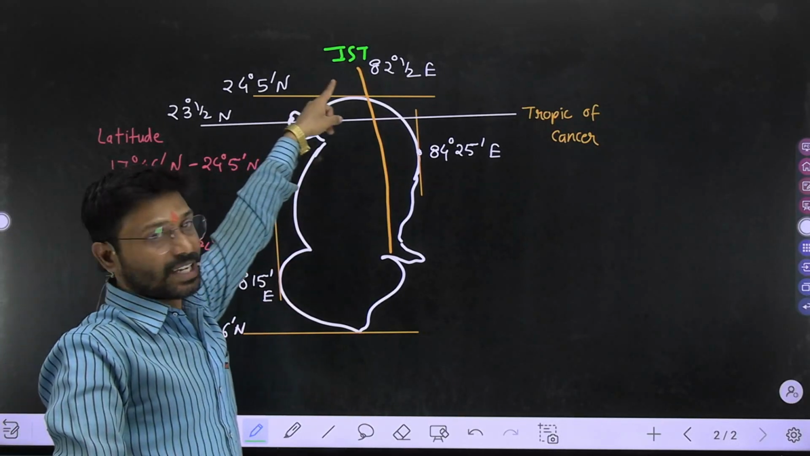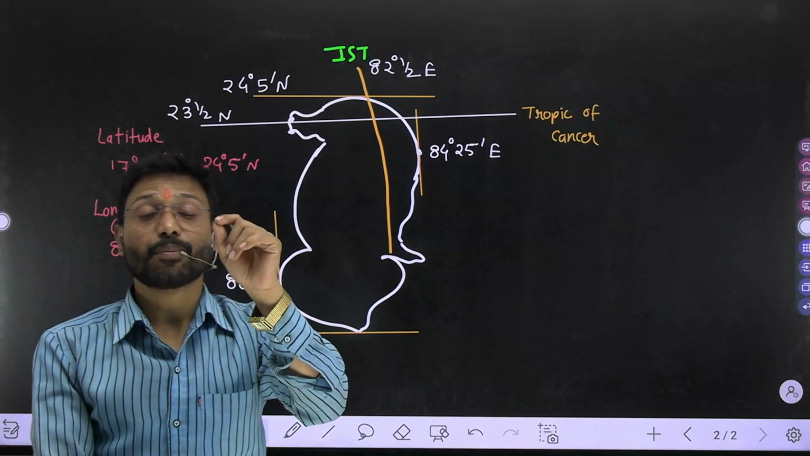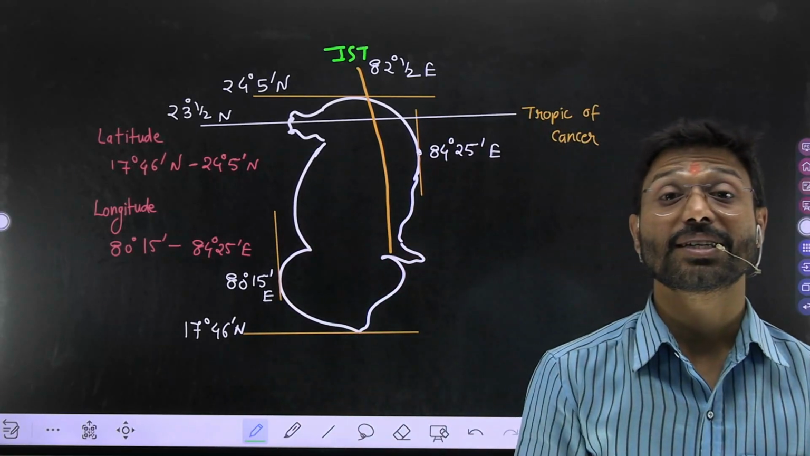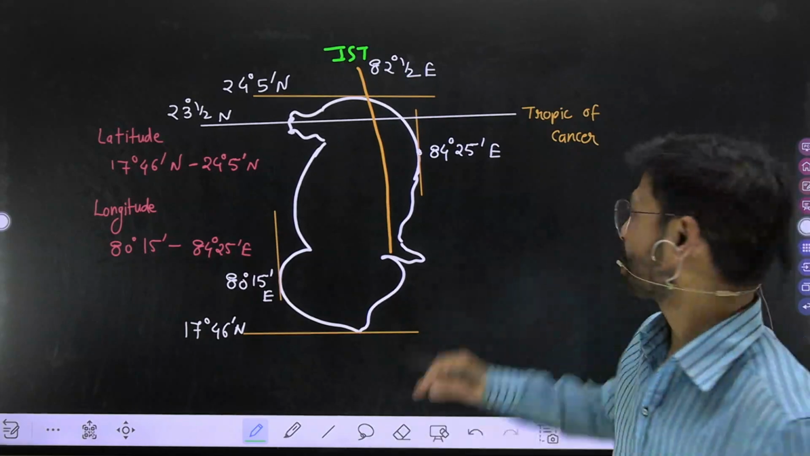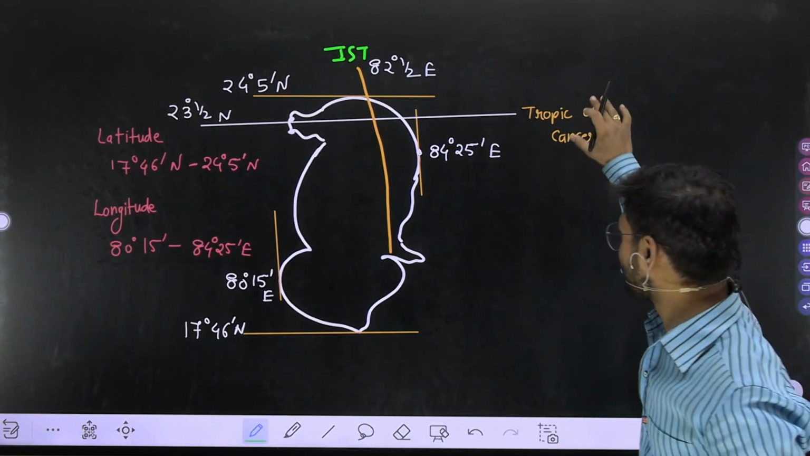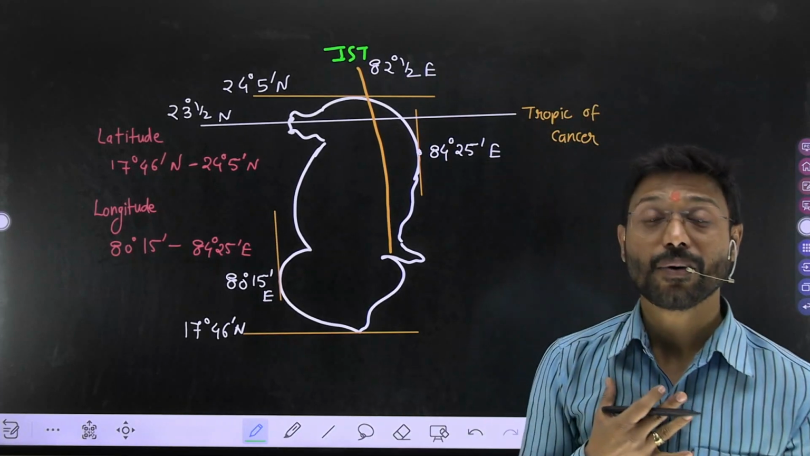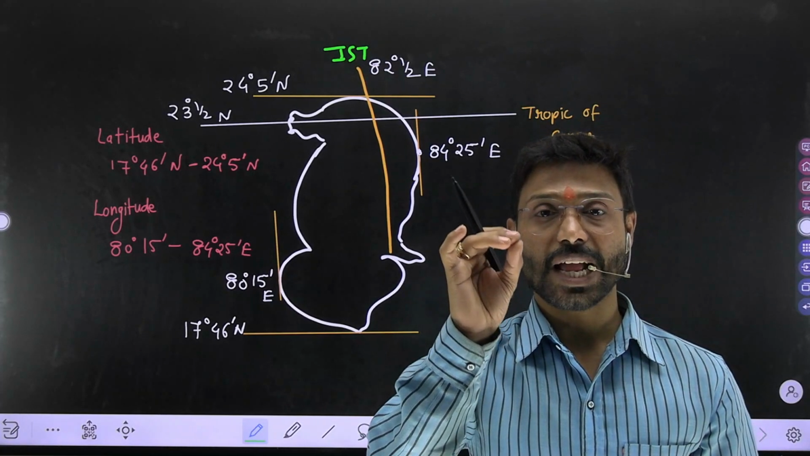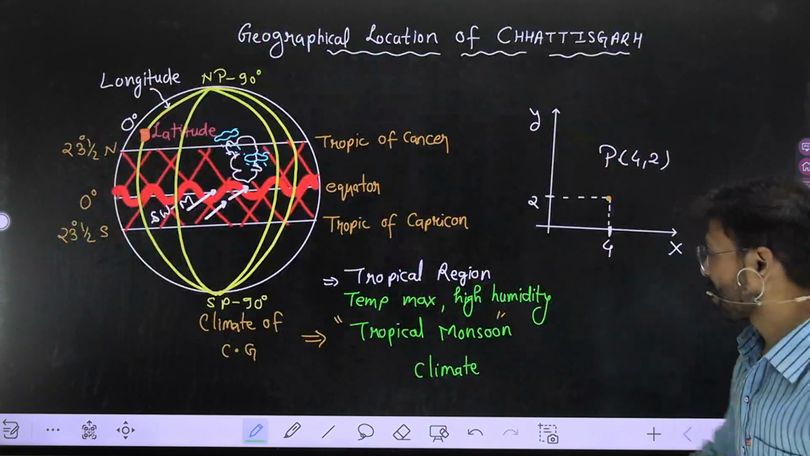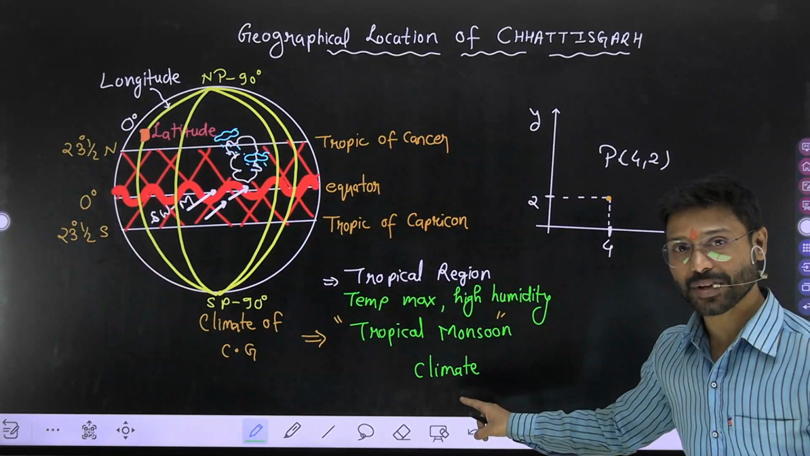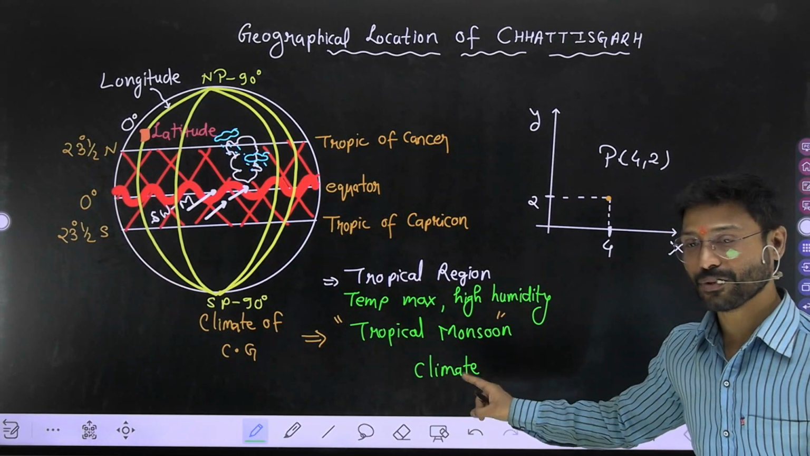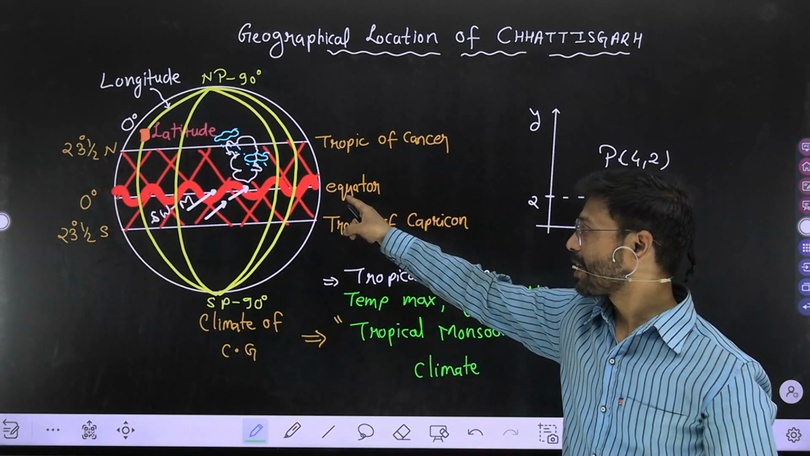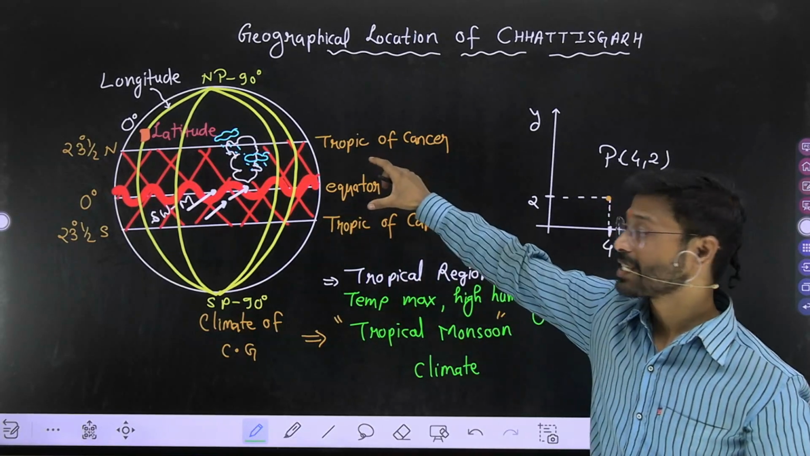The importance of this IST, Indian Standard Time, is that it provides us a time zone. The same way the Tropic of Cancer is providing us the climatic information. And what is the climate of Chhattisgarh? The climate of Chhattisgarh is tropical monsoon climate, given by the position of the Tropic of Cancer, Equator and Tropic of Capricorn, because Chhattisgarh lies in between them.